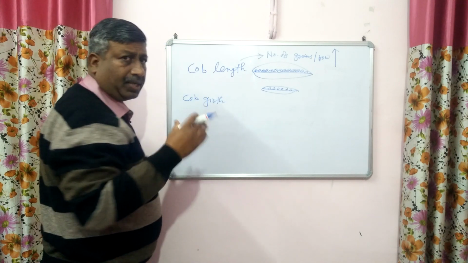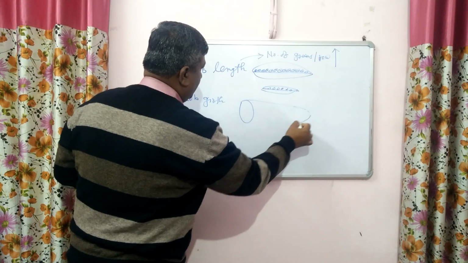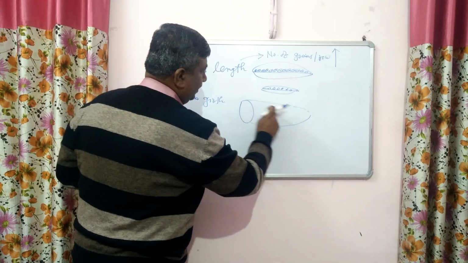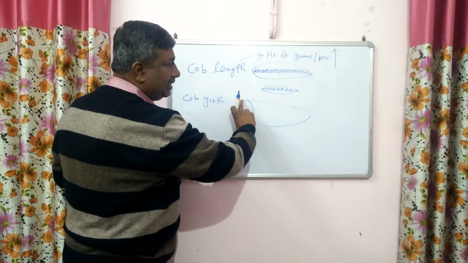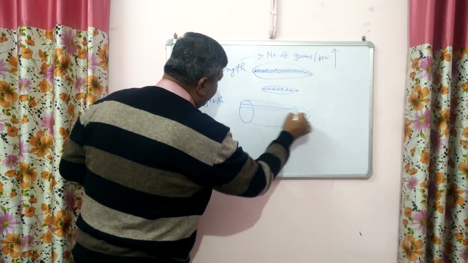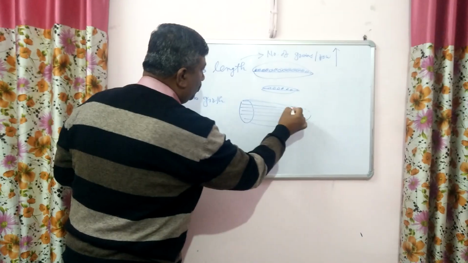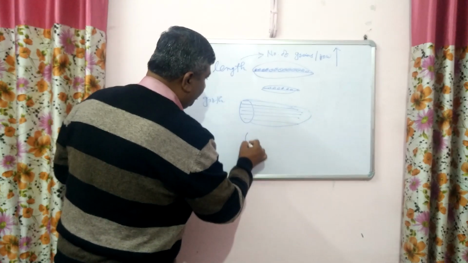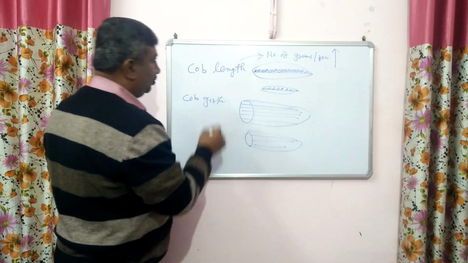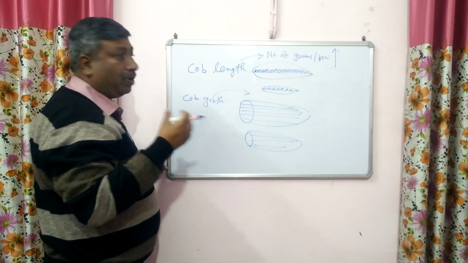Cob girth means thickness. Suppose this is the cob girth. It is in this fashion, it is highest, then it decreases. But the cob girth decides the number of grain rows. If there is more girth, then more grain rows are accommodated. If girth is less, then there will be fewer grain rows. So this cob girth decides how many grain rows are present in the cob.